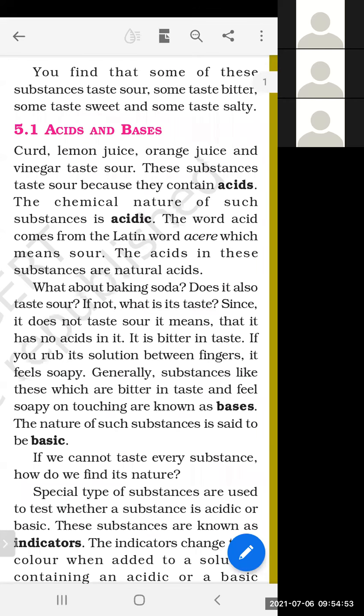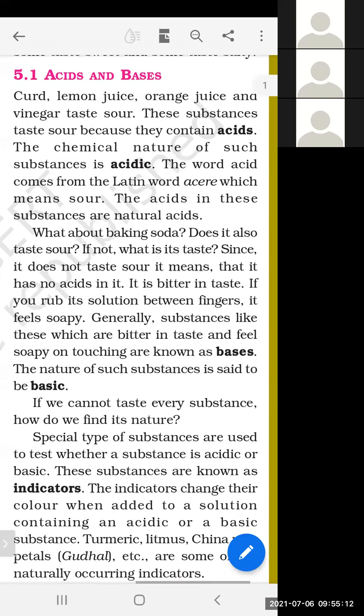So those substances which have a sour taste contain acids, and these substances are acidic substances. The acids in these substances are natural because they are natural substances.